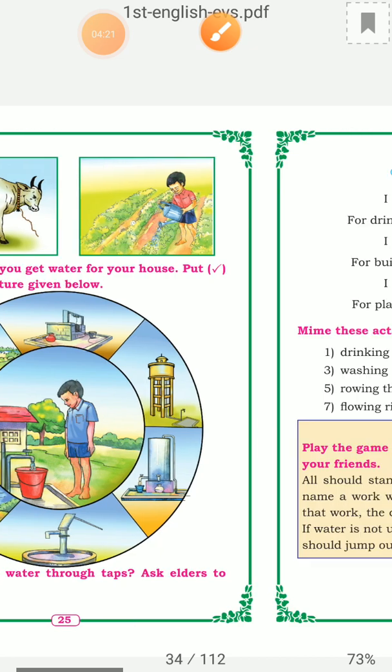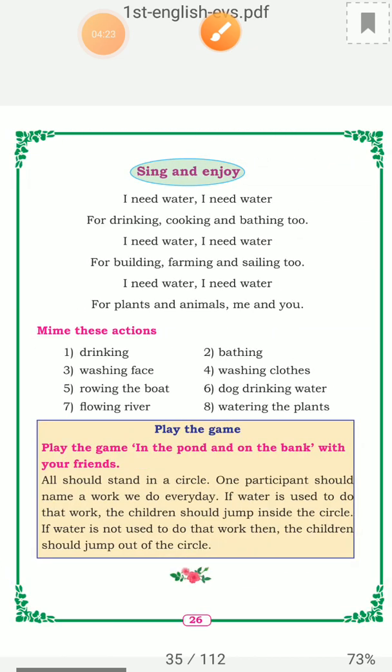Okay children. Now next, let us sing this song. I need water, I need water for drinking, cooking, and bathing too. I need water, I need water for building, for building, farming, sailing too. I need water, I need water for plants, animals, me and you.